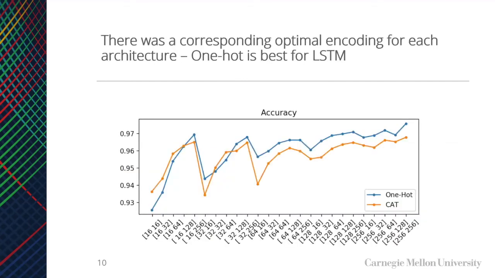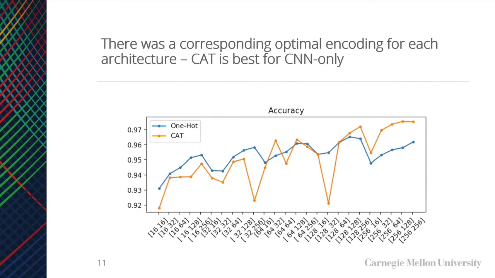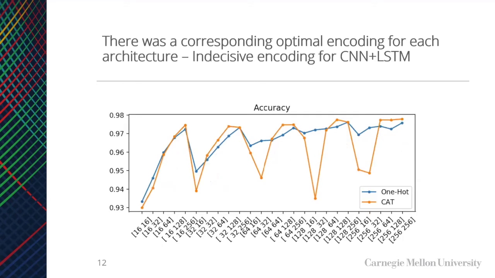Second, we compare our 2 encoding types, the one-hot encoding and the CAT encoding. While we don't see a significant advantage over all models, we do find that LSTM models prefer one-hot encoding, as you can see here, and CNN-only models prefer CAT encoding, as you can see over here. For the CNN plus LSTM model, it does not show significant preference over encoding types. This suggests that novel CAT encoding can be used as a substitute for more popular encodings, as you saw with the CNN models.